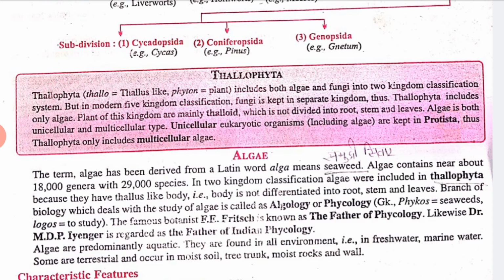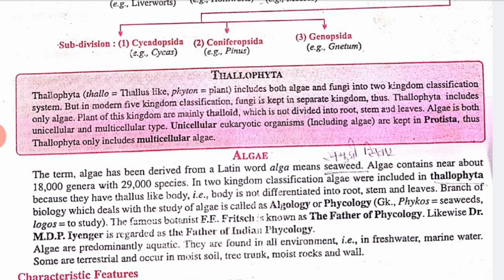Clear? Plants of this group are mainly thalloid, which is not divided into root, stem and leaves, right? And algae are both unicellular as well as multicellular. The unicellular eukaryotic organisms that were included in algae are kept in protista.